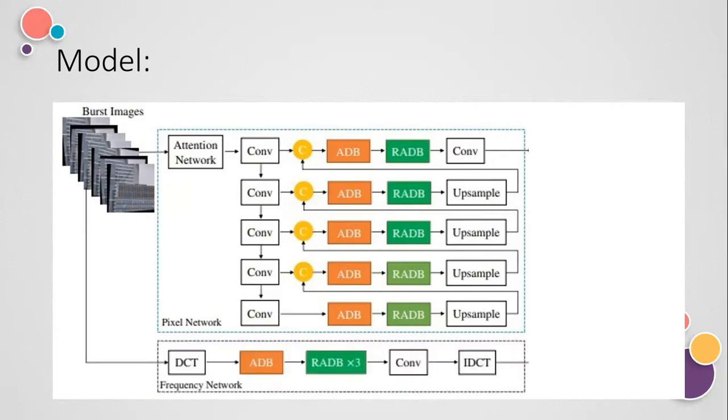In the frequency network, we are again using discrete cosine transforms. Specifically, the frequency network takes only the center image in the sequence as input and removes more artifacts. So I'll summarize here that in the pixel network, we take burst images and develop an attention model. The goal was to extract useful information from each image present in the burst. Then we pass that input through these branches, and at the end we develop the output image.